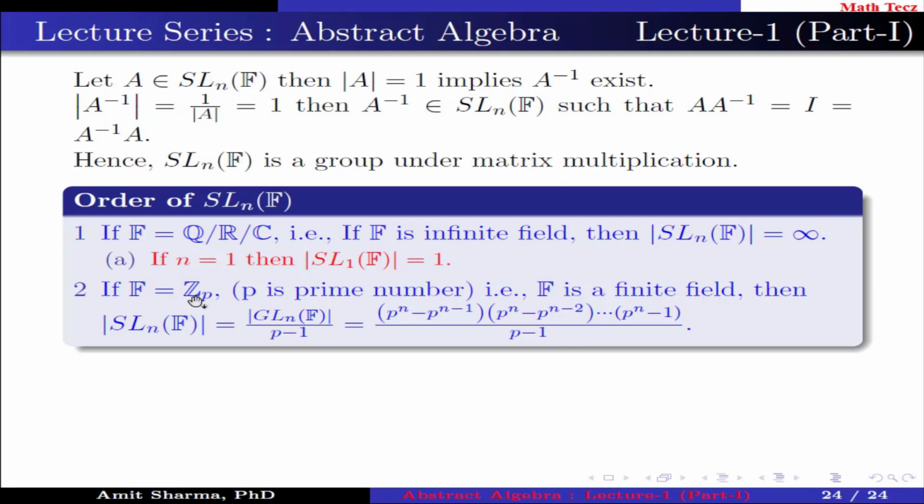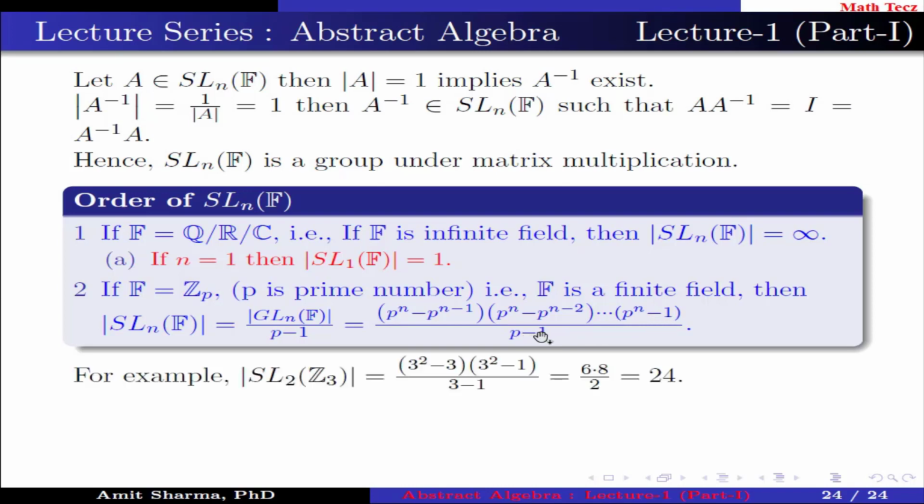If F is Zp, where p is a prime number, that is F is a finite field, then order of SLnF is order of GLnF divided by p minus 1, which is equal to (p to the power n minus 1) into (p to the power n minus p) into (p to the power n minus p square) and so on up to (p to the power n minus p to the power n minus 1), divided by p minus 1. For example, let us find the order of SL2 Z3. Here p is 3 and n is 2, which is equal to (3 square minus 1) into (3 square minus 3) divided by 3 minus 1, which is equal to 24.